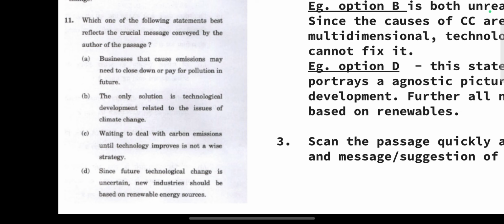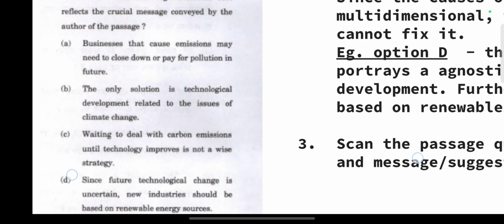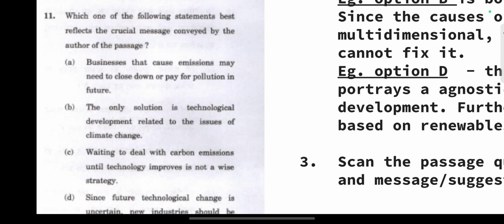Which one of the following statements best reflects the crucial message conveyed by the author of the passage? So the keyword here is crucial message. We don't have to find an inference, an assumption, or an implicit statement. What we have to find is the most crucial message. The author might have given other messages also, but we have to find the most crucial one. The crucial one will be the one which is based on the broad theme of the passage.